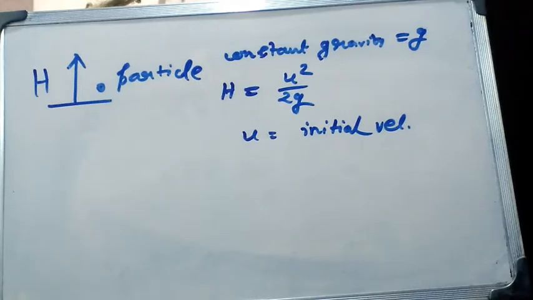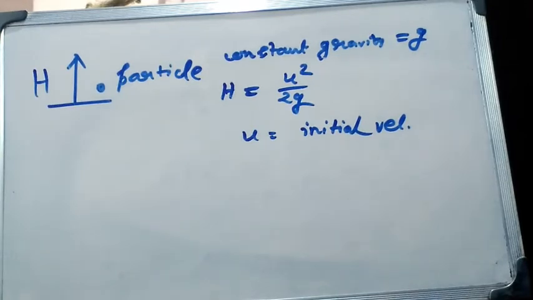Let us consider an experiment of throwing a particle vertically upwards with a given initial velocity under constant gravity g in a medium which offers no resistance. Mind it, there is no resistance in the medium. Then the greatest height, capital H, can be obtained by the formula u squared by 2g. Here we can predict the value of the greatest height with certainty if the initial velocity is u and the acceleration due to gravity, small g, is known.